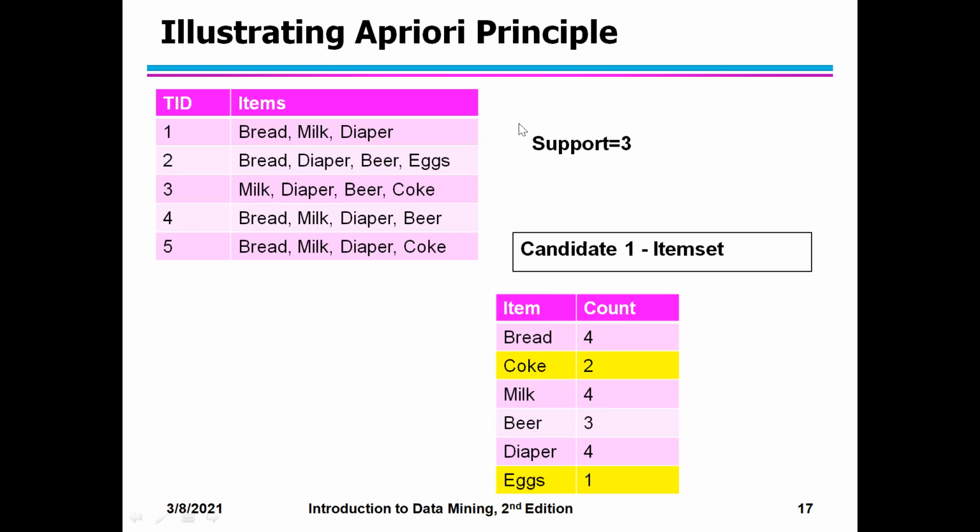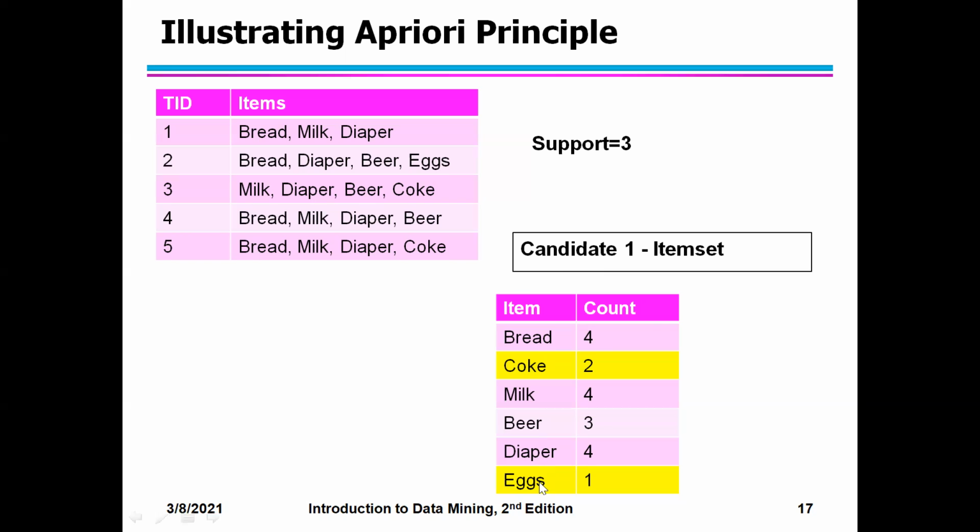See, I have given a support. You can see in the problem, I've mentioned support is equal to 3. That means in my final output, I should only consider those with a support of 3 or greater than 3. So less than 3 will be discarded. That is why we first start with listing all the one item sets, what is called candidate one item sets.